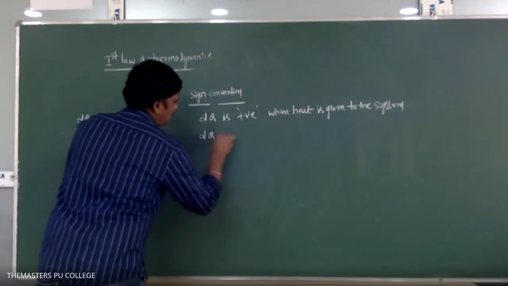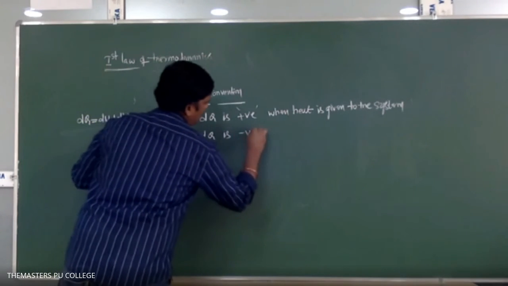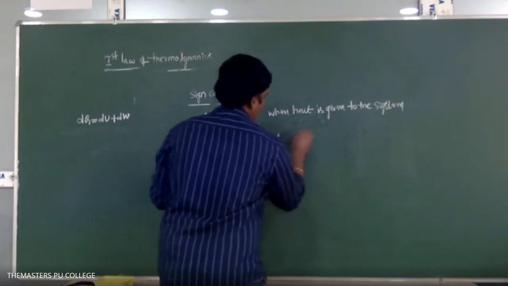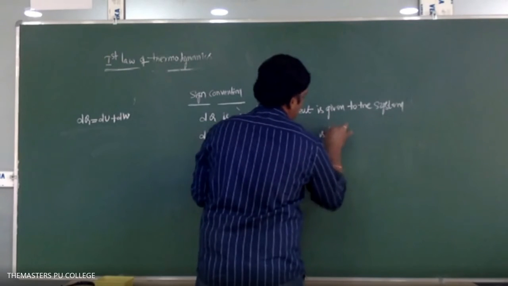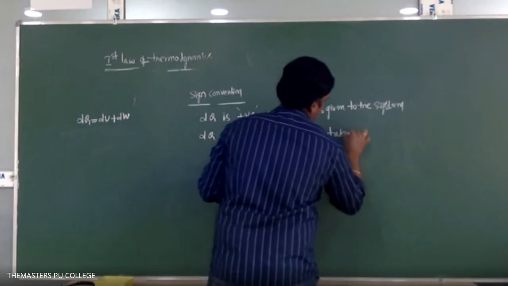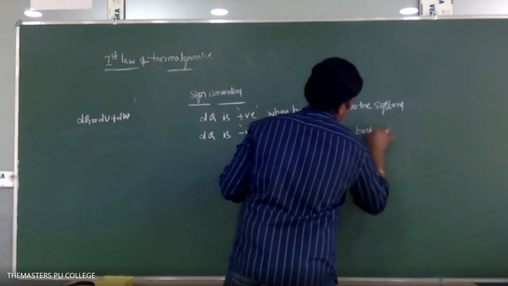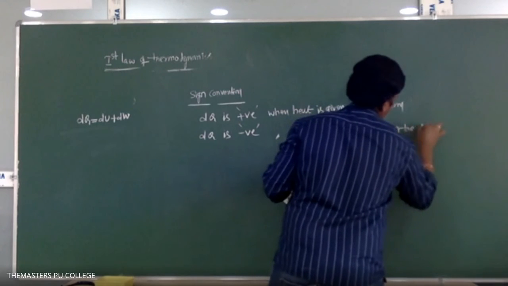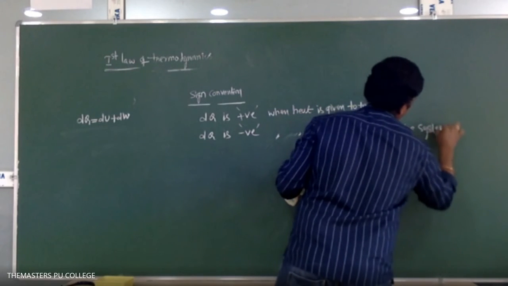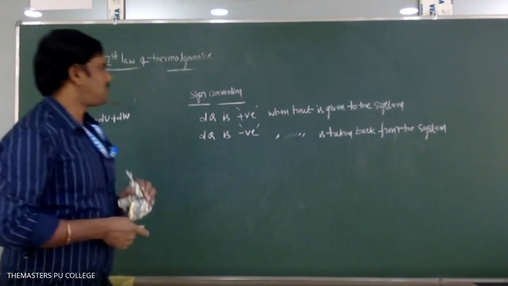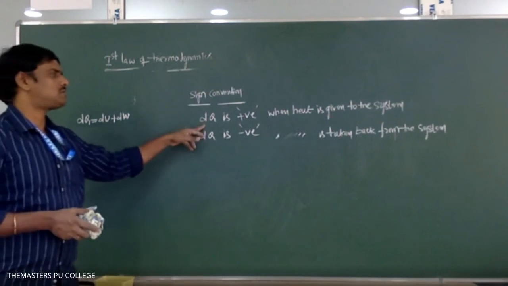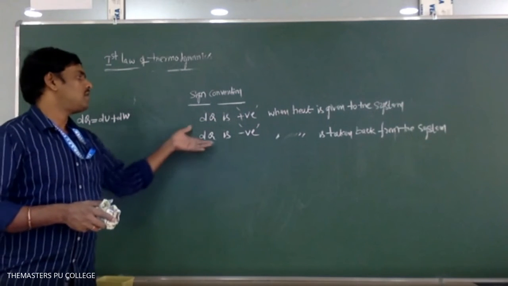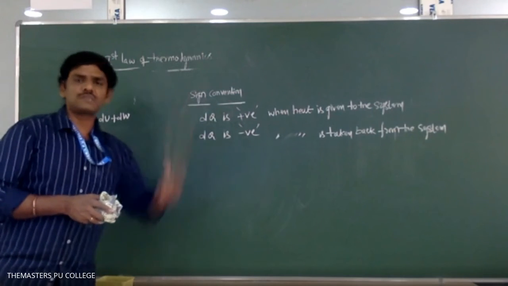Next, dq is negative when heat is taken back from the system. So simple thing: if you have supplied the heat energy to the system, in such a case dq is positive. If you have extracted the heat energy from the system, in such a case dq is negative.